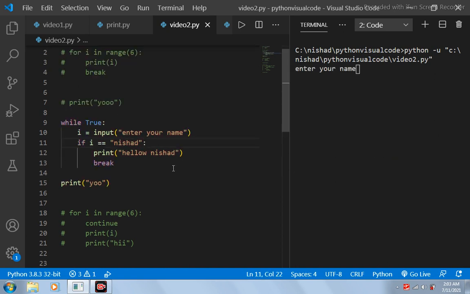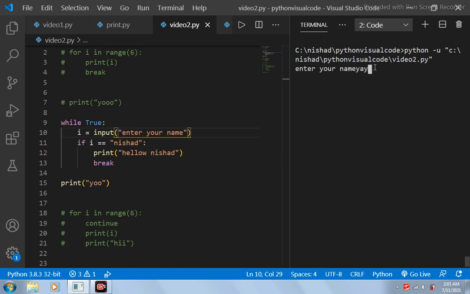Okay, so this is another example wherein I have used the break statement, and in this example I have used the while loop over here. Here I have placed true, which means that this while loop will keep on running. There is no stopping condition over here. So first of all, when I run this program, this enter your name will appear on the terminal. It is asking for the username.